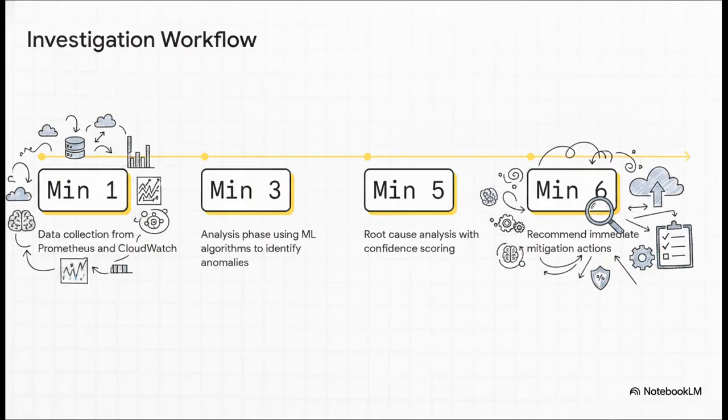The very second it detects this deviation, the agent instantly initiates a 4-phase chronological investigation. First, data collection. It immediately pulls and correlates metrics from Amazon-managed Prometheus and error logs from CloudWatch. Second, the analysis phase. It applies statistical analysis and machine learning algorithms to compare this current chaotic behavior against our established baseline. Third, root cause identification.